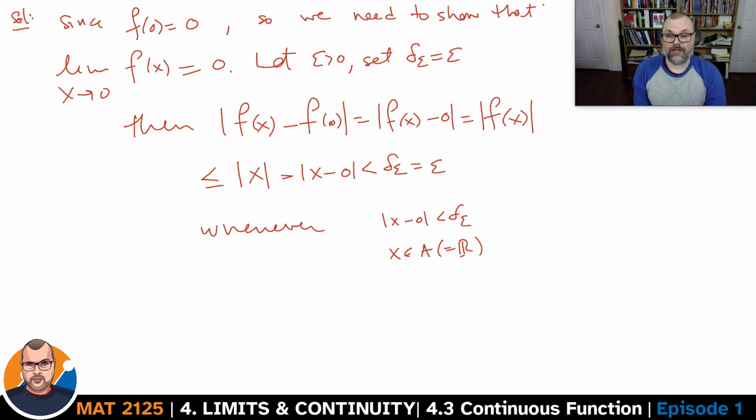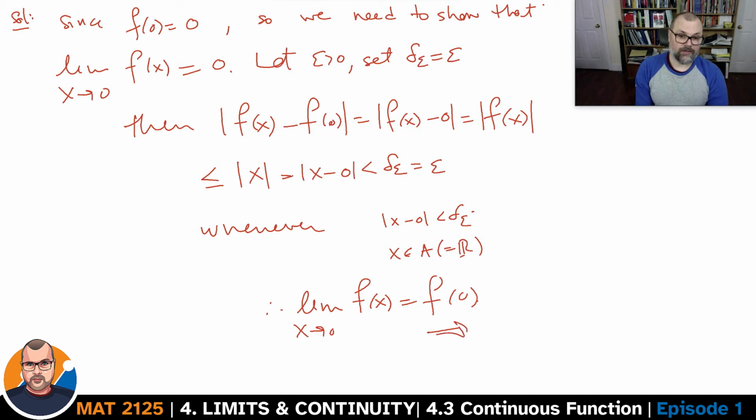And what I found here is that for any epsilon greater than 0, I can show you that the difference between the value of the function and 0 is going to be less than epsilon whenever x is close enough to the limit point 0, whenever that is smaller than delta epsilon. And so the limit when x goes to 0 of f at x is equal to f at 0. F is continuous at 0.